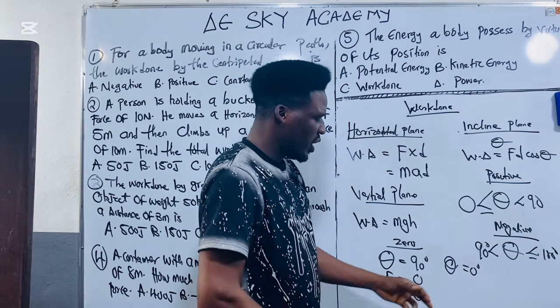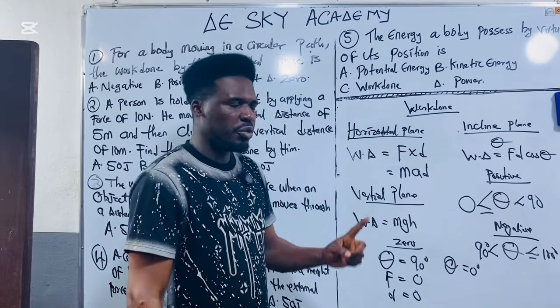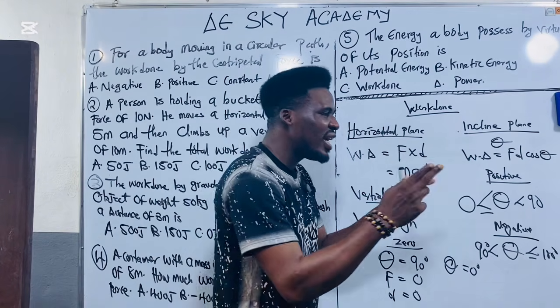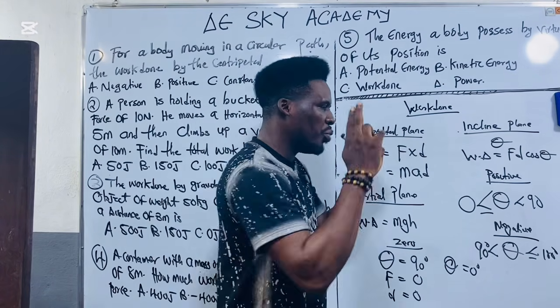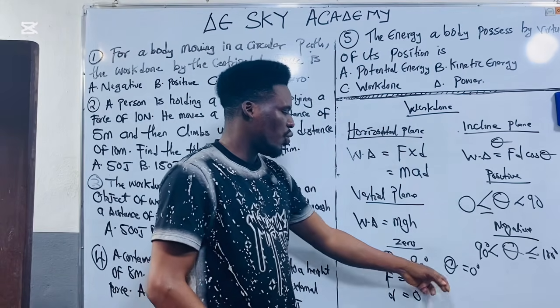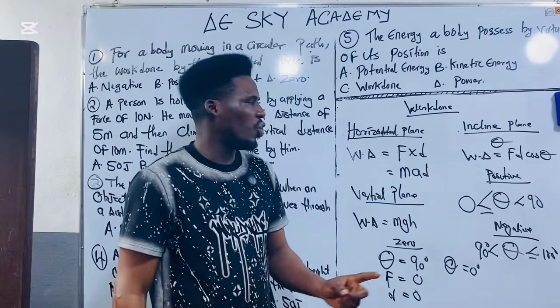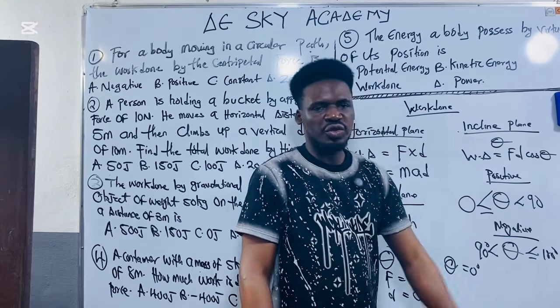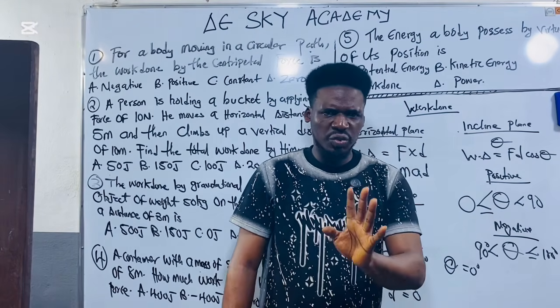So what does it mean? If the angle is 0 degrees, it means that both the direction of the force and the direction of the motion of the body are parallel to each other. Both of them are moving in the same direction. If both of them are moving in the same direction, work done on that body is said to be maximum. Why? Because cos 0 is 1. 1 times force times distance will give me force times distance. Are you clear with that?